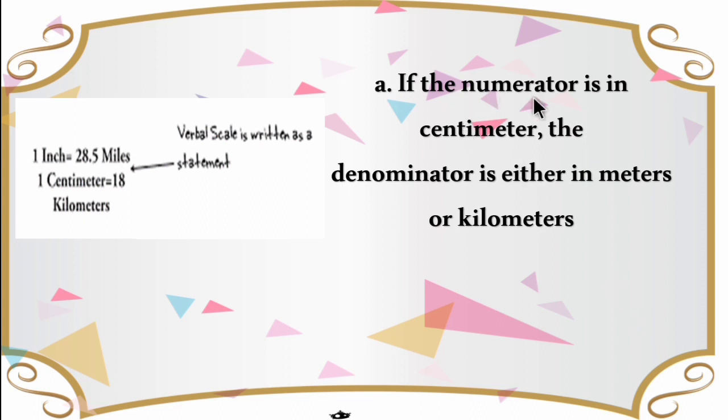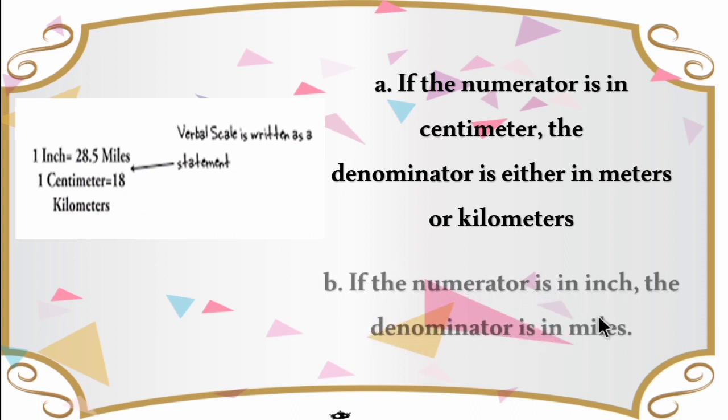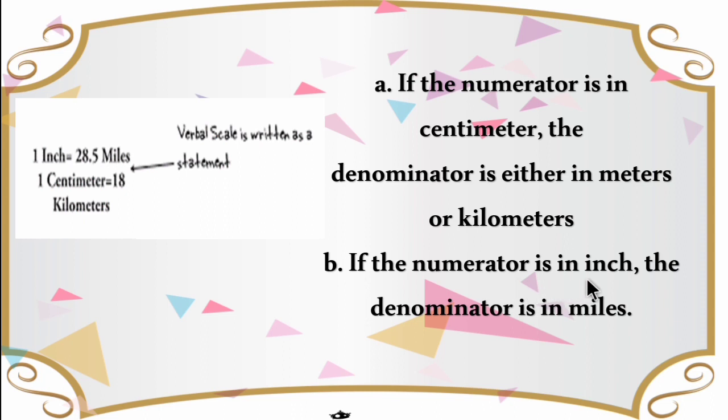If the numerator is in centimeter, the denominator is either in meters or kilometers. So children, if the numerator is centimeter, the denominator can be either meter or kilometer. And second one is, if the numerator is an inch, the denominator will be miles. So I hope you are clear. So this is statement or verbal scale, where the scale is represented in words.